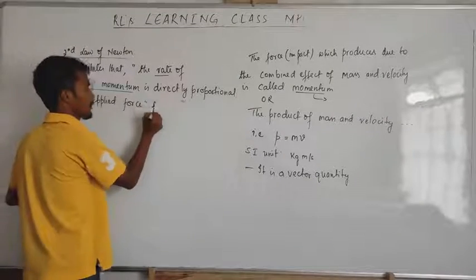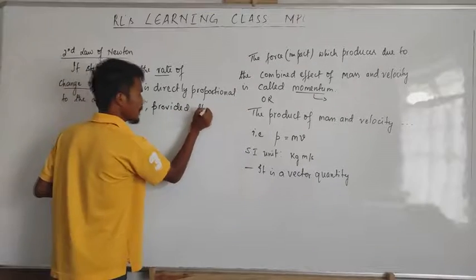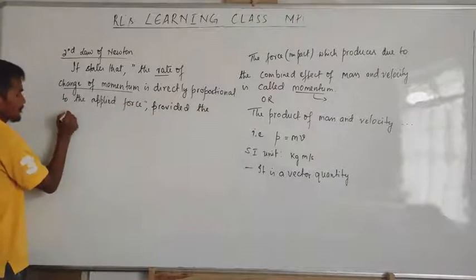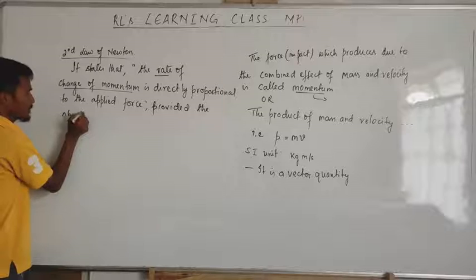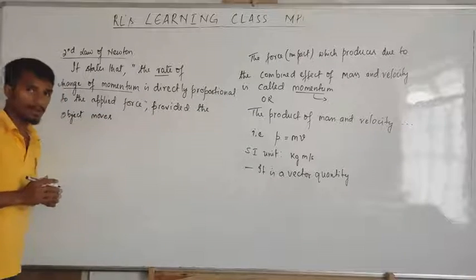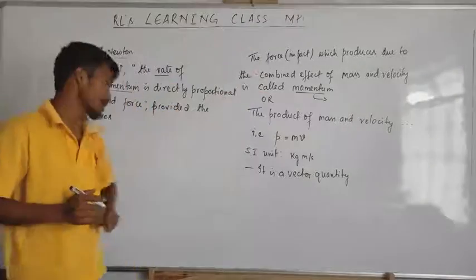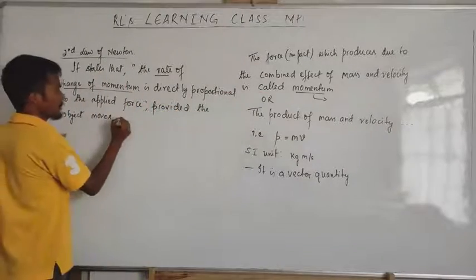Provided the object moves along the direction of the applied force. If the applied force is in the pushing direction, then the object also will move in that direction.